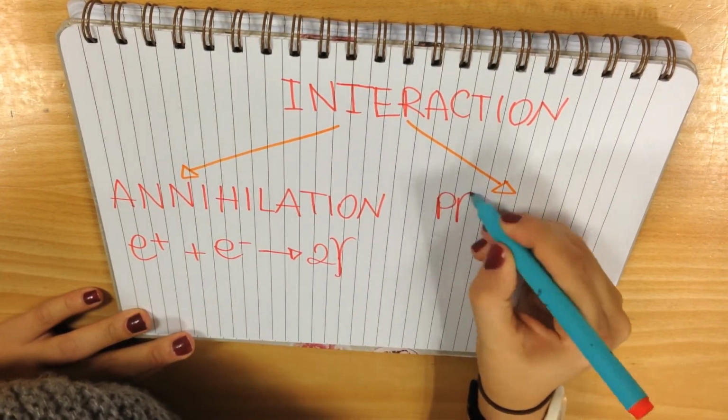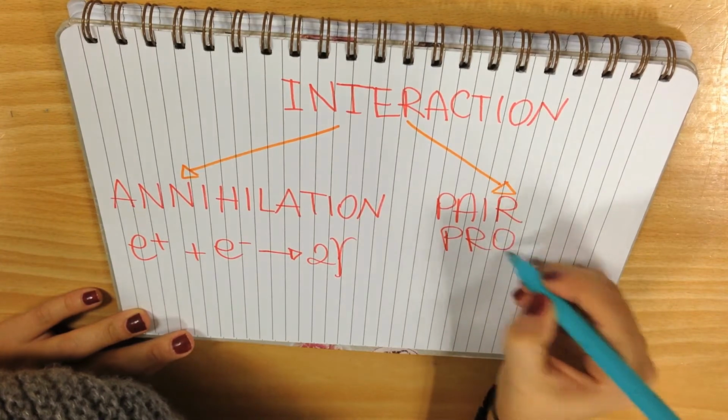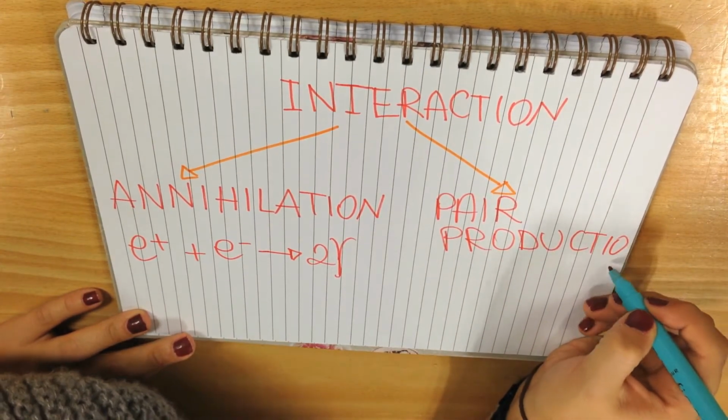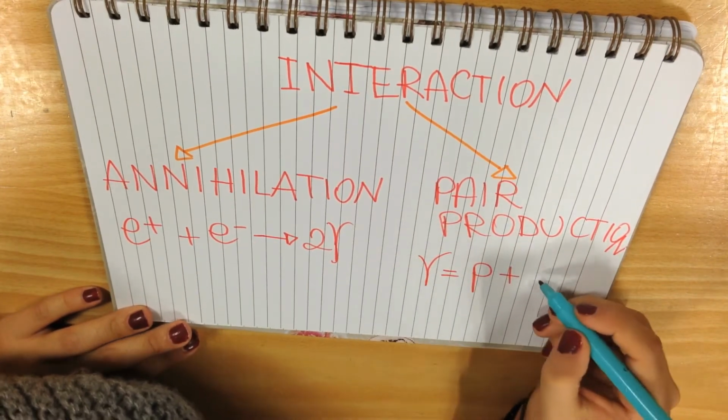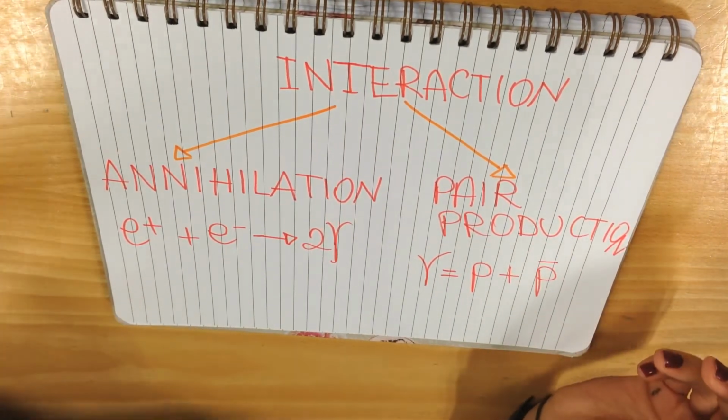In pair production, a photon can spontaneously decay into a particle and its corresponding antiparticle. Photon equals particle plus antiparticle.